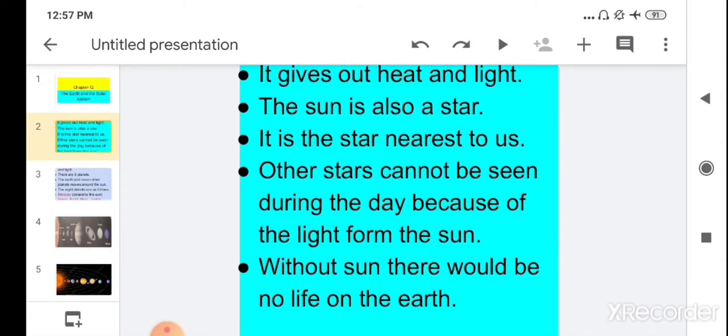Children, the other stars cannot be seen during the day because of the light from the sun. We are not able to see other stars in the daytime due to the sunlight.